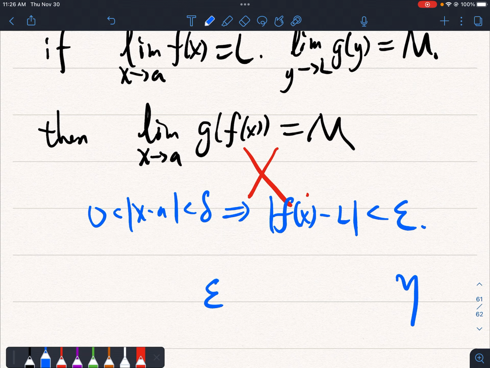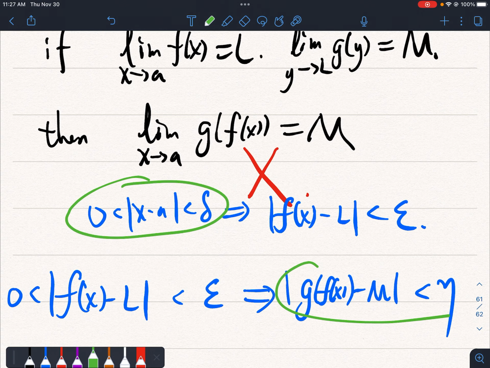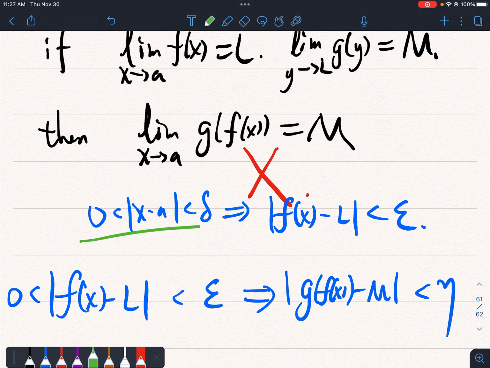I want to show that for eta, we can find some epsilon such that if f of x is close enough, if this is bigger than 0 and less than epsilon, then the absolute value of g of f of x minus m will be less than eta.